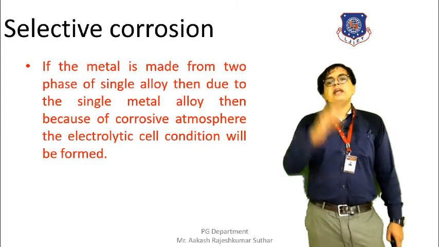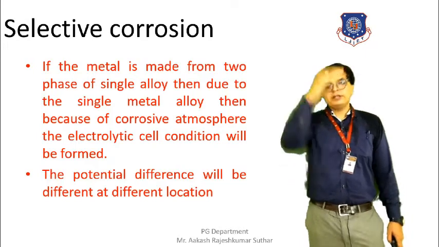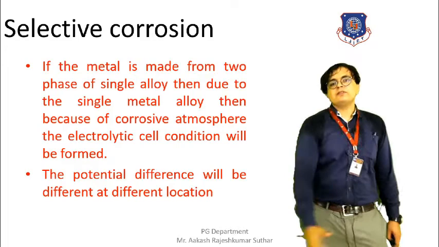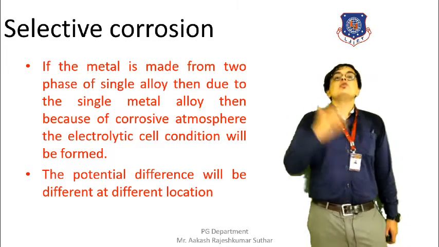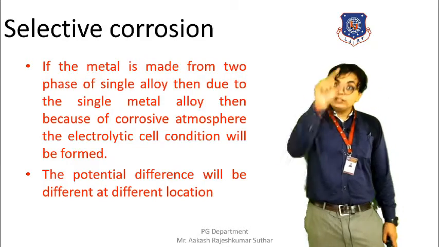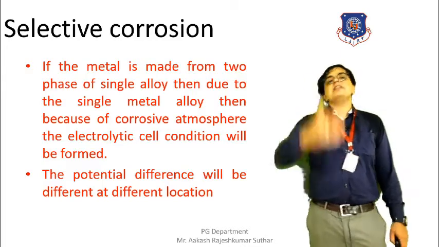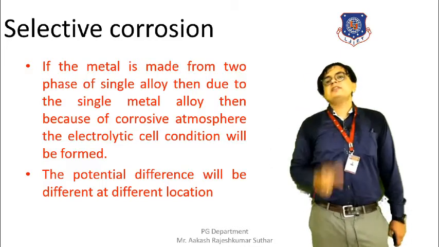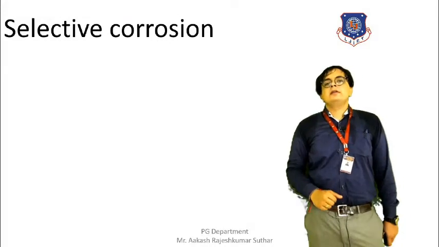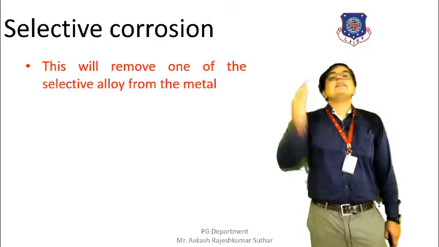Now let's discuss how the selective corrosion takes place. We all know that the potential difference at different locations will be different. Because of the potential difference, a corrosive kind of environment will be caused around that metal, the metal that has the two alloys. Because of such conditions, out of the two alloys in the metal, one selective alloy will get removed.